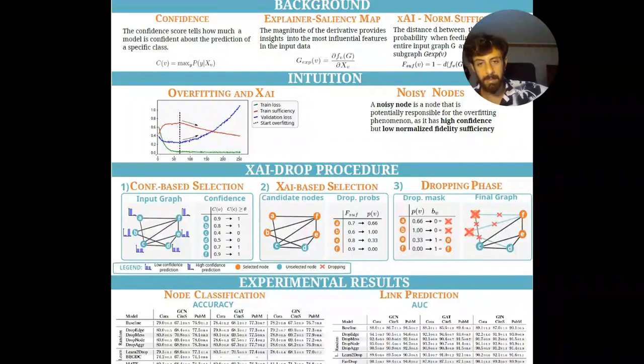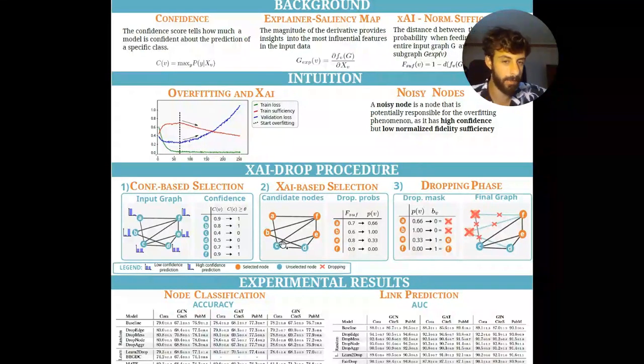These binary masks tell us which are the confident and non-confident nodes. The confident nodes are the ones that I colored in orange, and we need to compute the fidelity sufficiency on top of them in order to get a score of the quality of the explanation for these nodes.